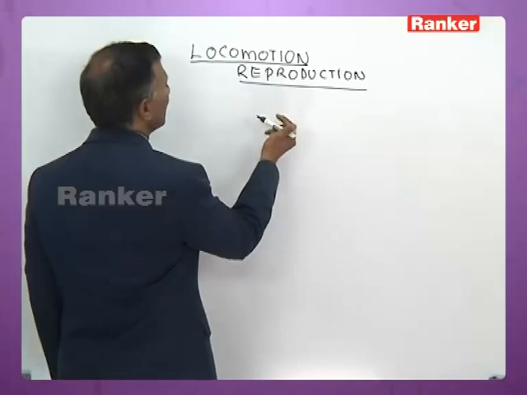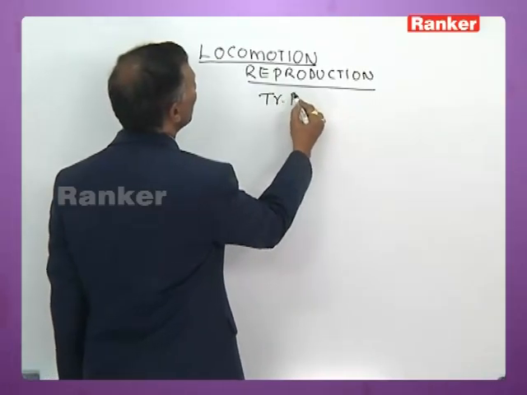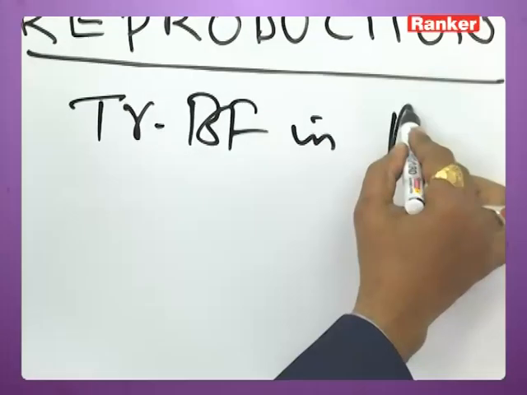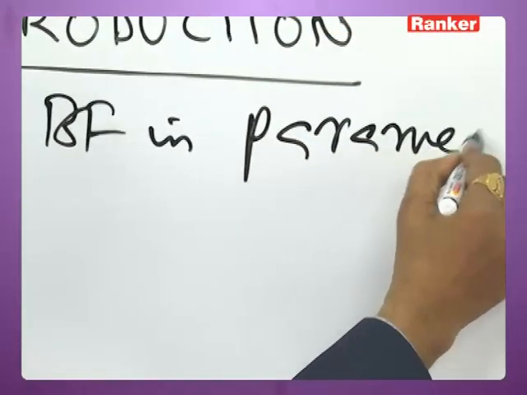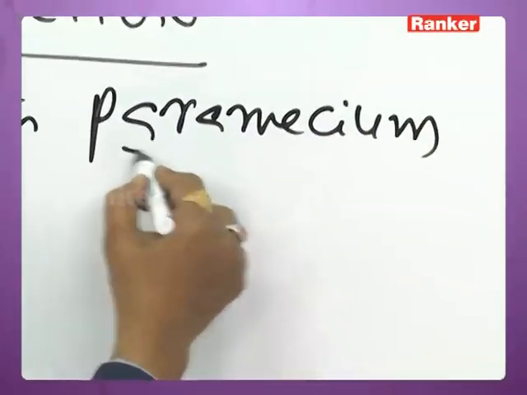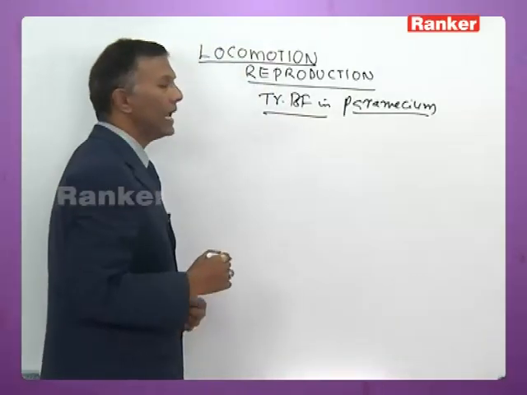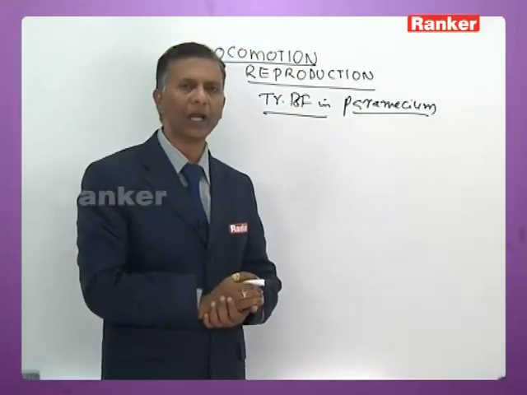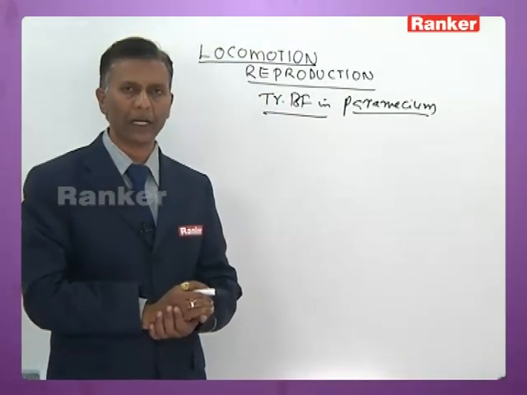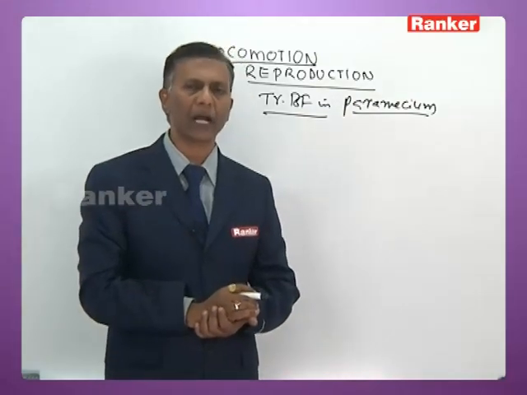The next one is the transverse binary fission in Paramecium. All ciliates, as I mentioned earlier, except Vorticella, reproduce by transverse binary fission.